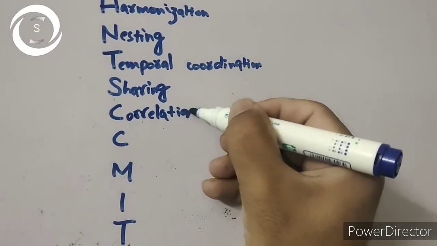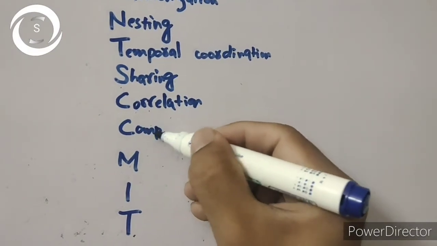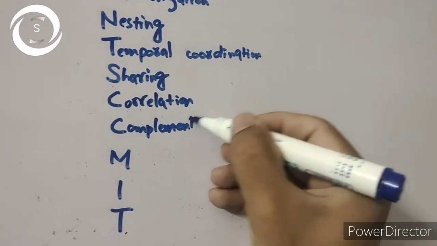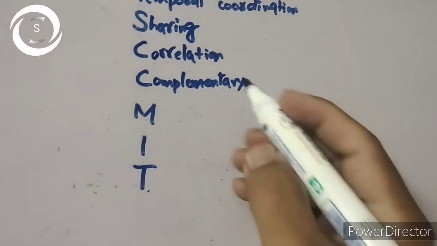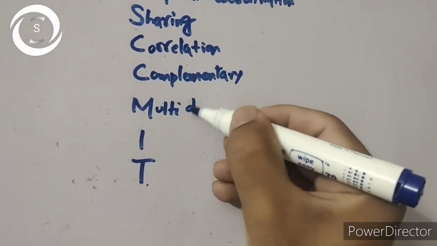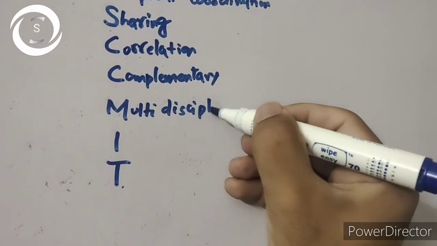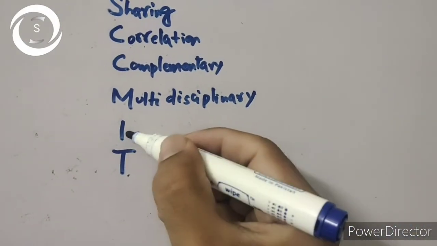In correlation, the departments are still discipline based, but now 10 to 20% of the course is integrated. And then comes the complementary system. Now the integrated portion is increased, and the separated portion of the curriculum or course is decreased.